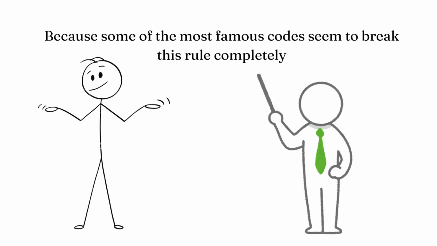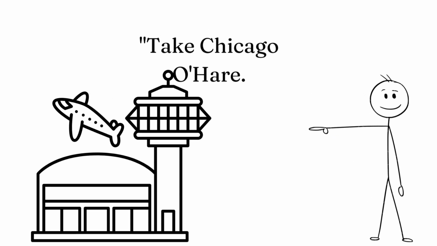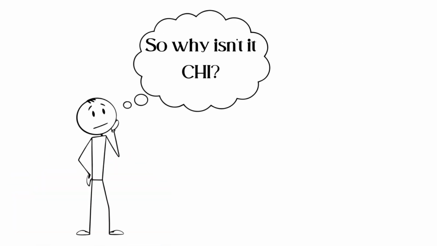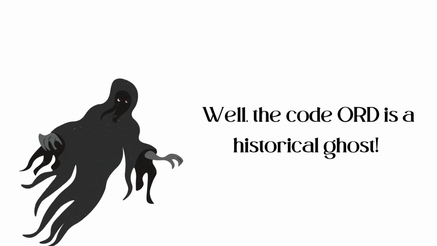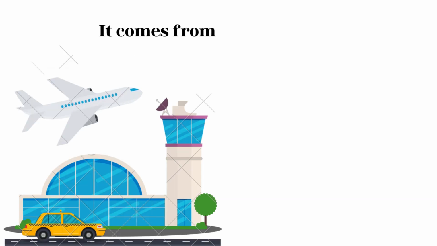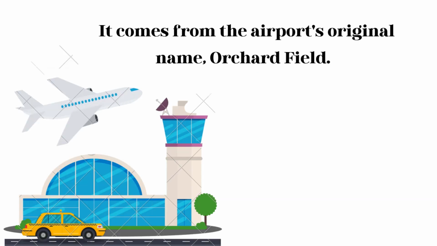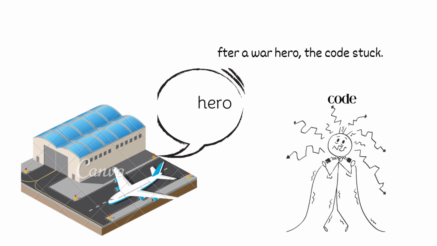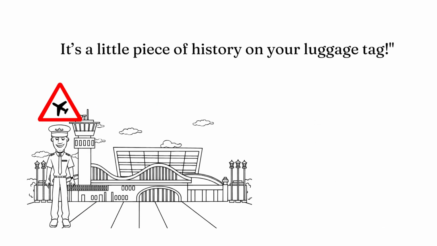But this is where the fun begins, because some of the most famous codes seem to break this rule completely. Take Chicago O'Hare. It's one of the busiest airports in the world. So why isn't it CHI? Well, the code ORD is a historical ghost. It comes from the airport's original name, Orchard Field. Even when they renamed it after a war hero, the code stuck. It's a little piece of history on your luggage tag.